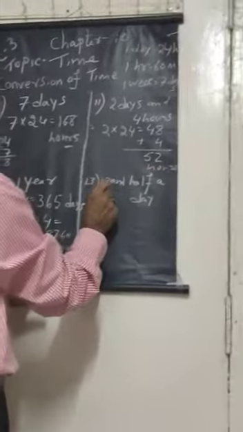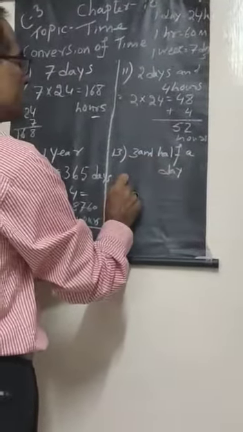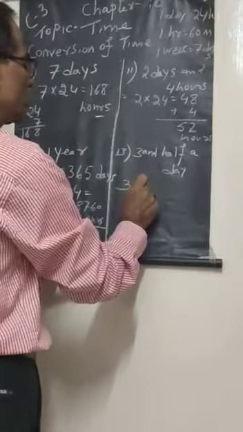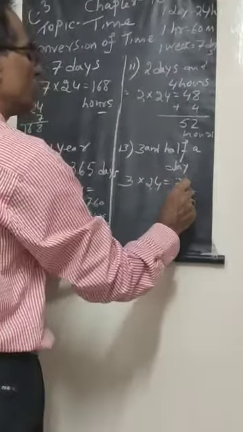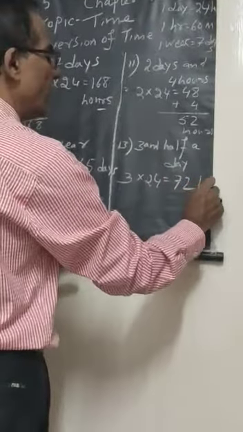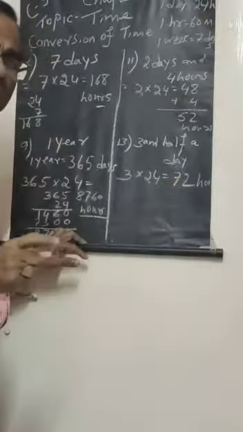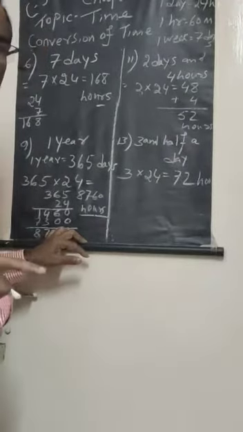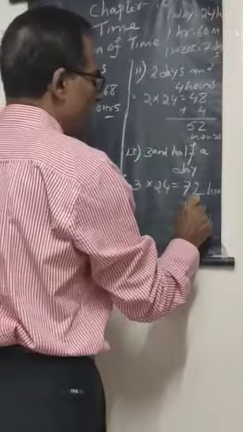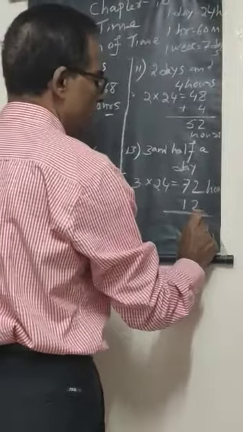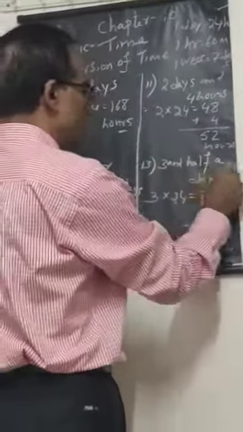Now this one, see the 13th one is 3 and a half days. 3 days means 3 into 24 is equal to how many hours? 72 hours, and half a day. 1 day is 24 hours, so half a day is how many? Half of 24 is how much? Yes, half of 24 is 12. So add it: 84 hours. So that is 3 and a half days.